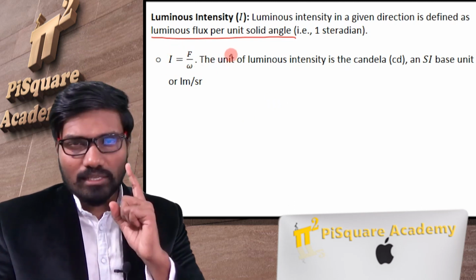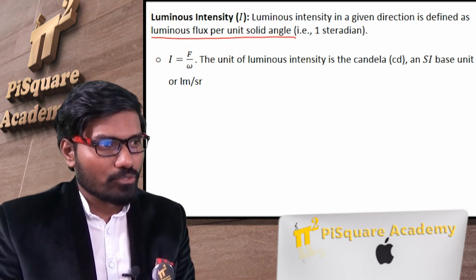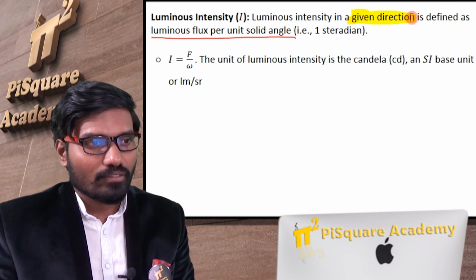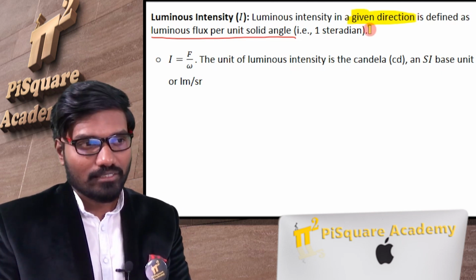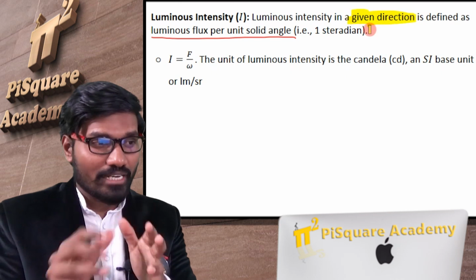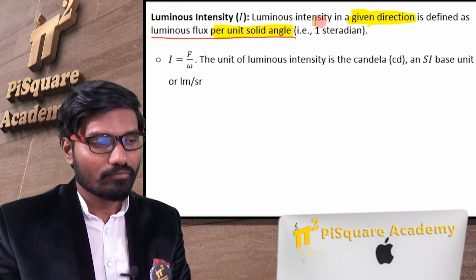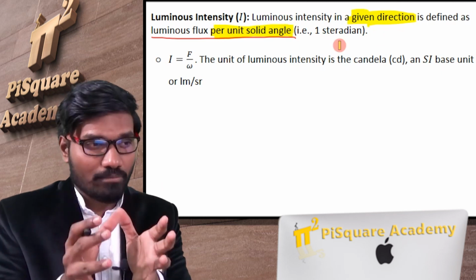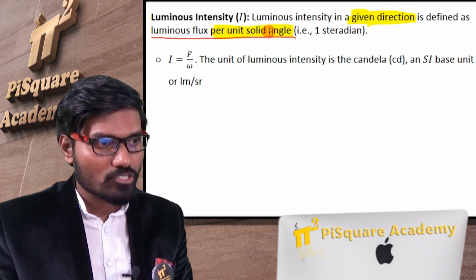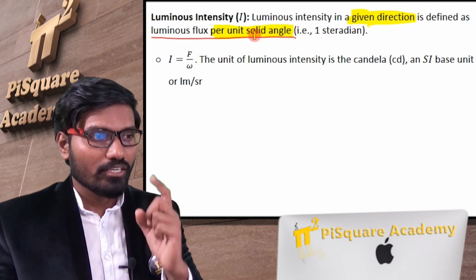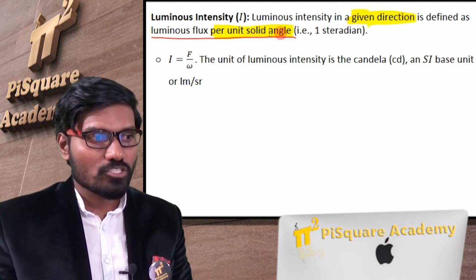One thing you should be very careful about: whenever you have direction here, light is three-dimensional, so definitely it will have per unit solid angle. Direction means it's three-dimensional, so we always consider solid angle. Whenever you get a direction in lighting, that will be definitely associated with the solid angle.